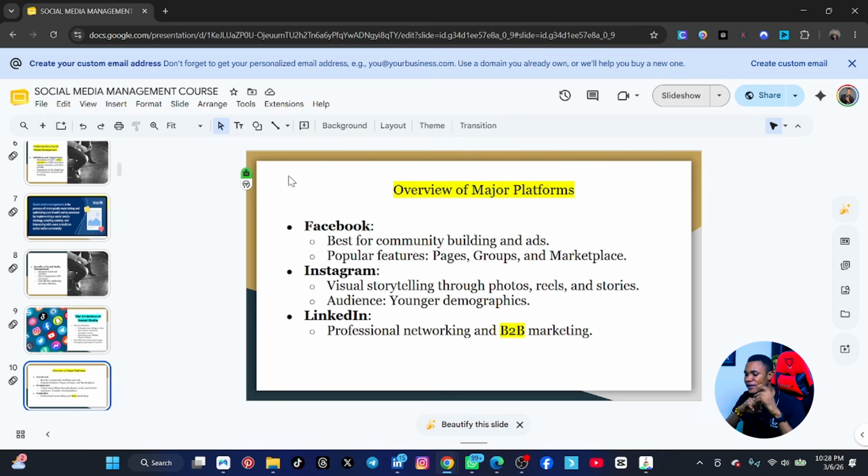Now we have Instagram. Instagram was created for young people, with the idea of sharing images, majorly sharing images. That's why on Facebook you can write long text, and it will just be long. The text will be there, the write-up will be there.